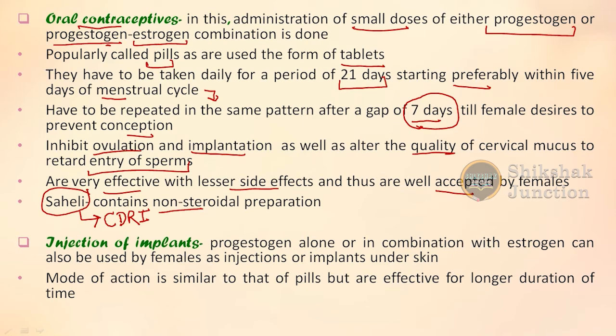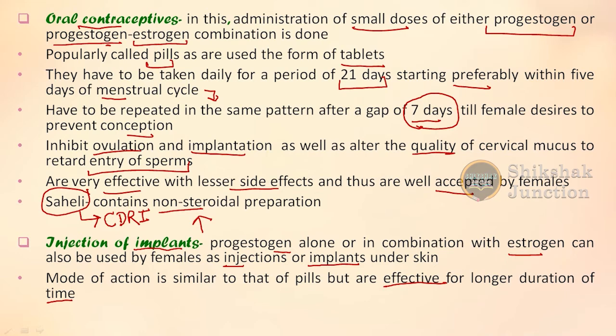Next, injections and implants. These implants also work in the same way as these pills do, but another advantage is that they are effective for a longer duration of time as compared to the pills or tablets. In this also you have progestogen alone or in combination with estrogen, that is usually given as injections or as implants.